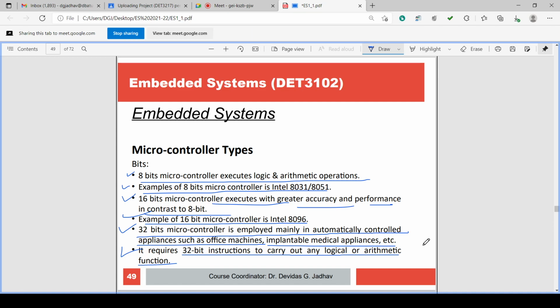But if you consider biomedical or medical applications or office machines, a highly accurate device is required. Why the accuracy? Because medical is a very critical field.